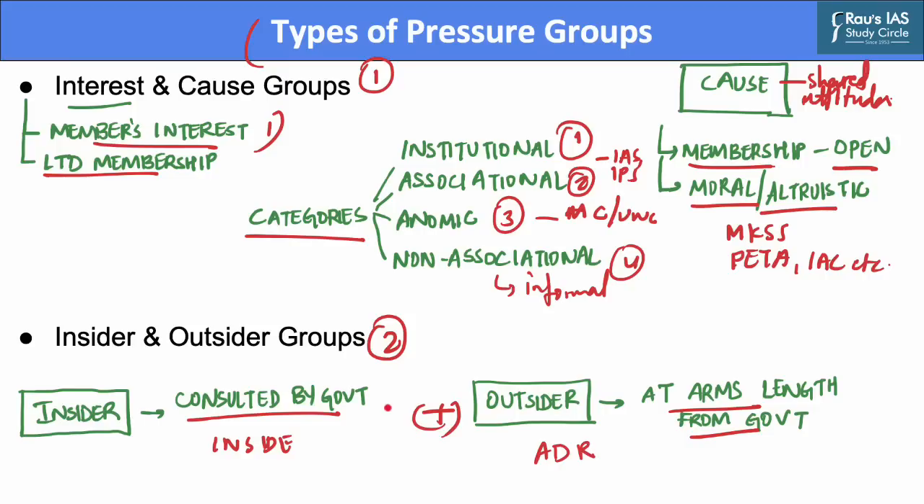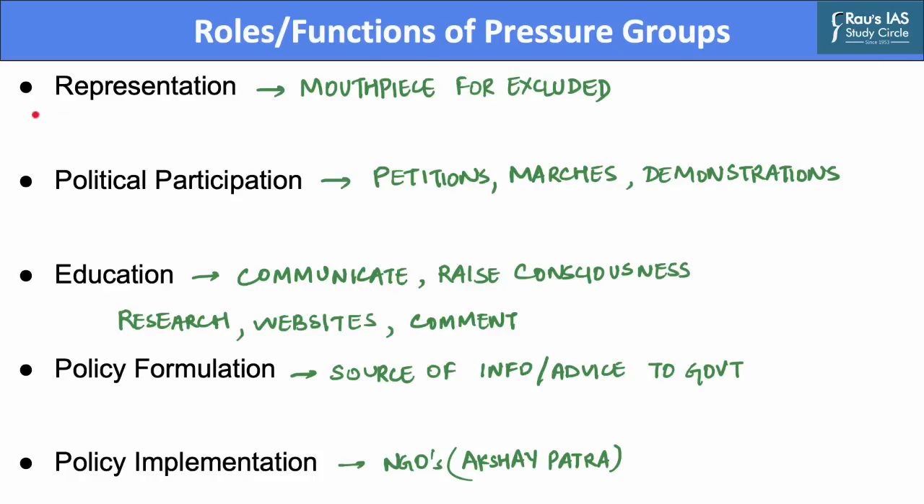Now, after we have learned about the types of pressure groups, let us take a look at the roles and functions of such pressure groups. The first function that a pressure group performs is of representation.